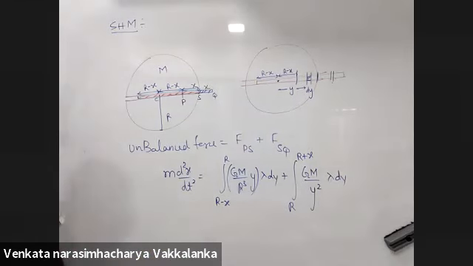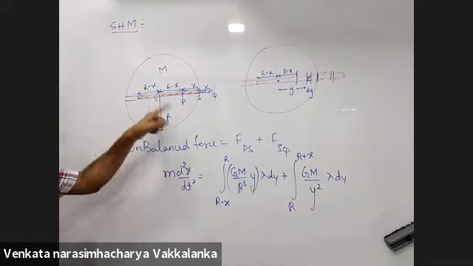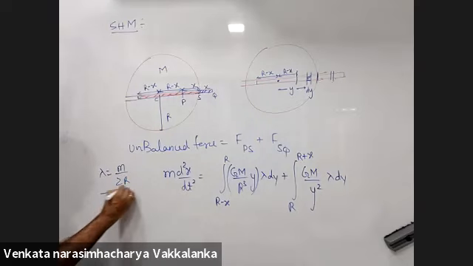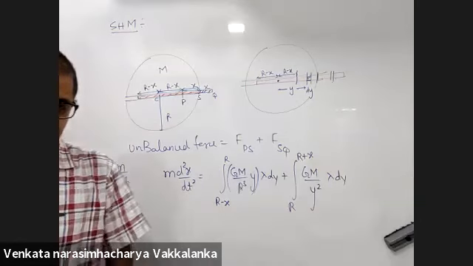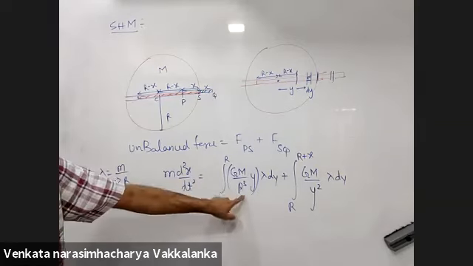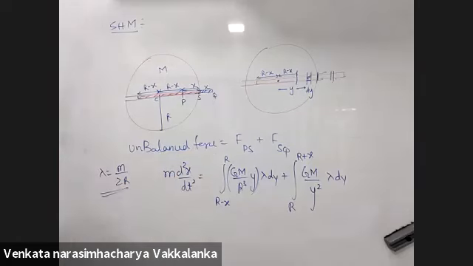Equate this to mass into acceleration. You should get the answer. Lambda is the mass per unit length of the rod. Lambda is mass by 2R. Simplify this and tell me your answer. This expression is the force on PS. This expression is the force on SQ.